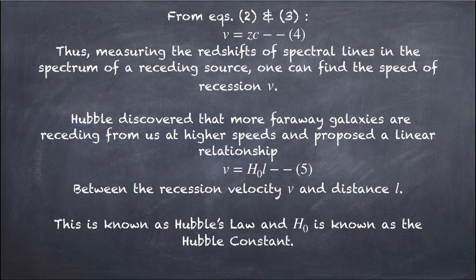From equations 2 and 3, we get the velocity v equals zc. Thus, by measuring the redshift of spectral lines in the spectrum of a receding source, one can find the speed of recession v. Hubble discovered that more faraway galaxies are receding from us at higher speeds, and he proposed a linear relationship between the distance and the velocity, v equals H naught L. Equation 5 is popularly known as Hubble's law, and H naught is known as the Hubble constant. Next slide.